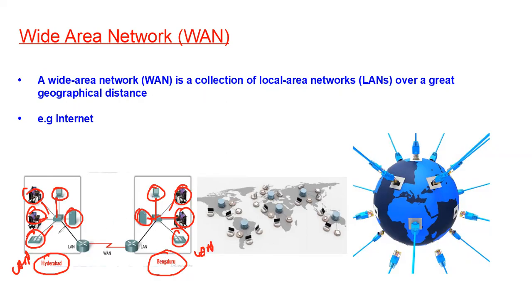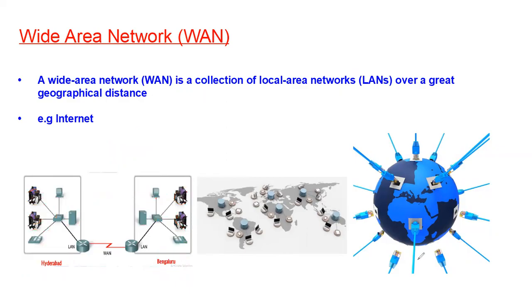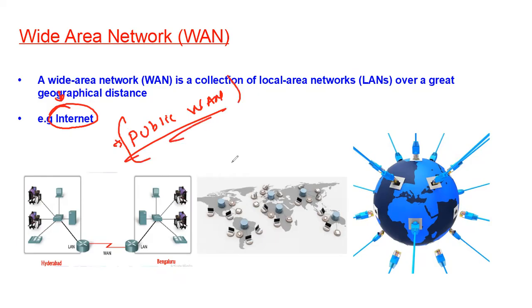They are all connected to the network and it is forming the Bangalore LAN. So these two LANs are in different cities, and if you connect these two different LANs over a great geographical distance, from two different cities or two different countries also, it will form the wide area network or WAN. Metropolitan area network, two different LANs in the same city. Wide area network, two different LANs from two different cities or two different countries. The best example of a wide area network is the internet. Internet is also a WAN, but internet is a public WAN. Public WAN in the sense anyone can connect to the internet.